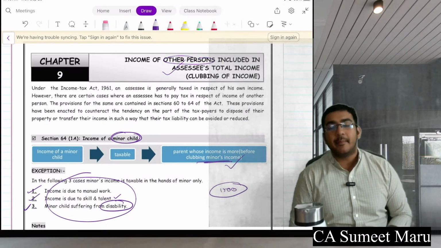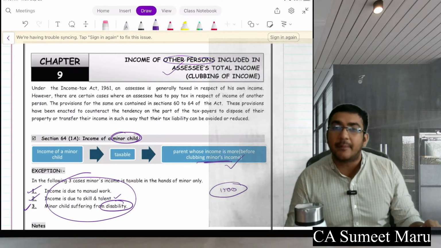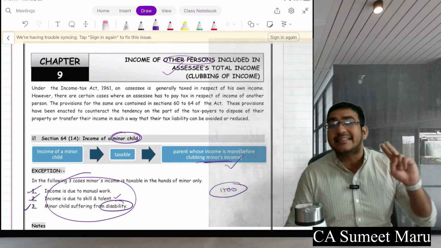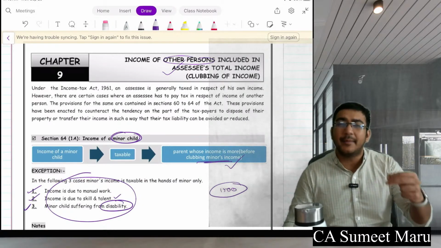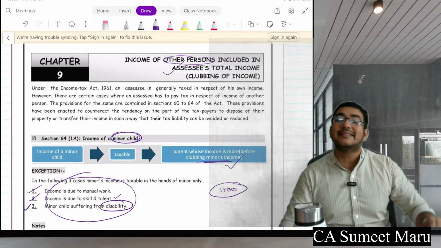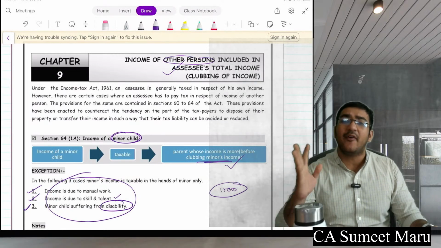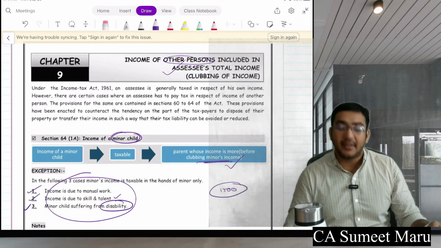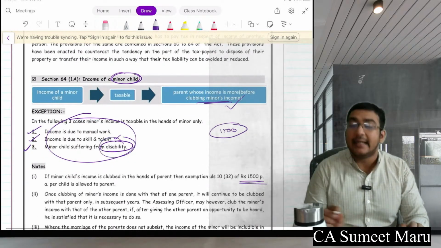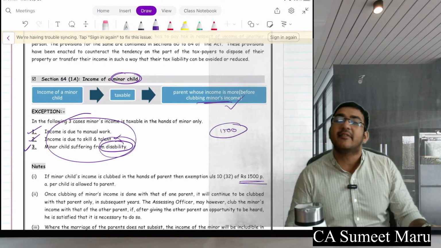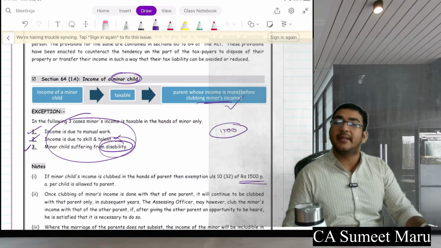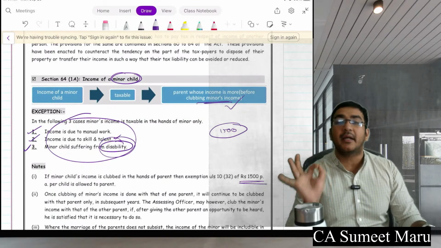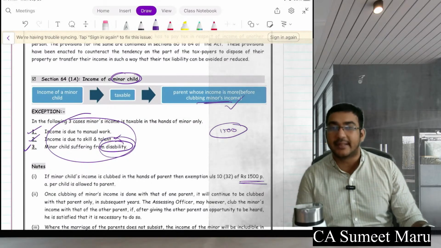Now please remember, the child's income will not be clubbed in 3 cases. The first is when he has done child labor, means some manual work. The second is because of skill and talent, if he has earned anything, it will remain with him only. And the third is if he is suffering from any disability. In these three cases, it will not be clubbed. Other than all these cases, it will be clubbed in the hands of parents. And remember, you will get a deduction of 1500 rupees per child per year while you are clubbing this.